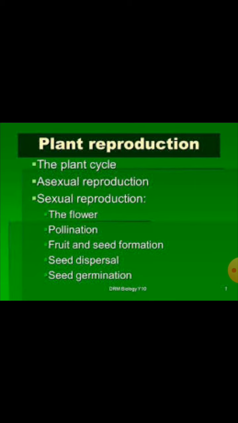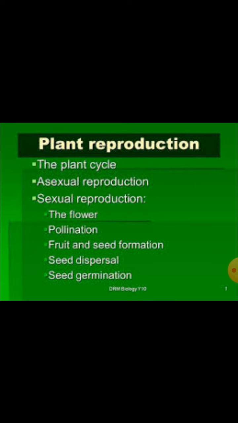Today we are going to discuss the chapter on plant reproduction. Previously we learned about reproduction and the introduction to it, differentiated into sexual and asexual reproduction. Now, in this class, plant reproduction.